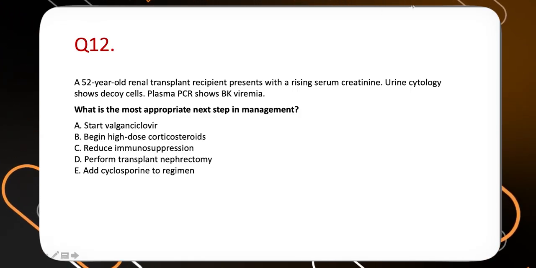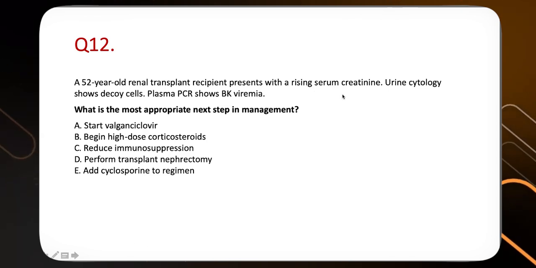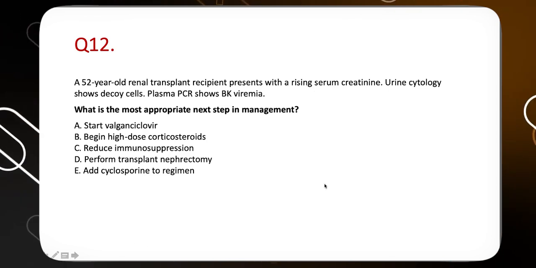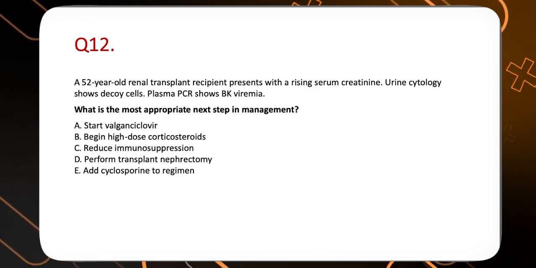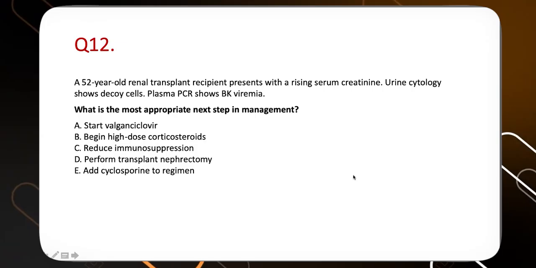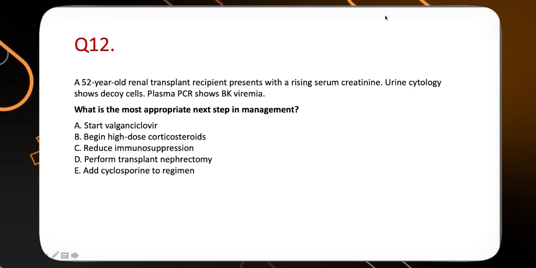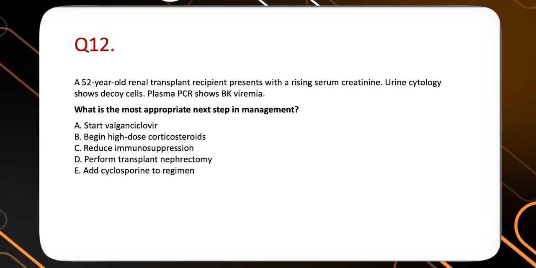Now, first thing, we need to understand whether this graft dysfunction is because of BK viremia or it is something else. Here the patient has come with some amount of graft dysfunction. They have given a very promising hint over here. The urine cytology has shown decoy cells.